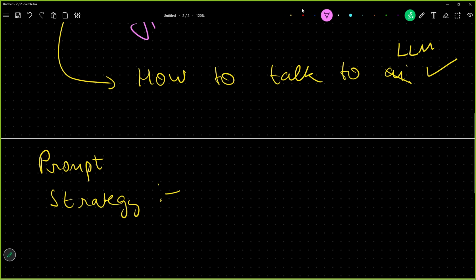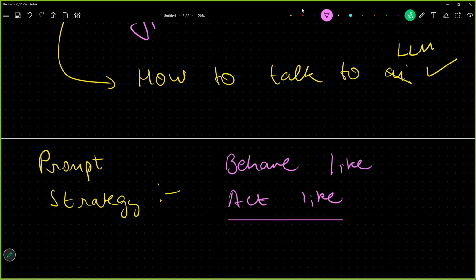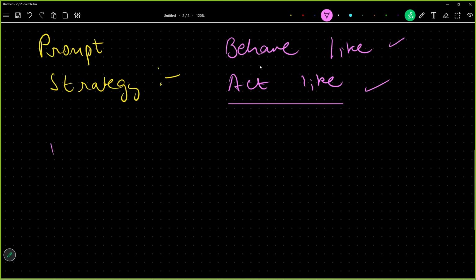For example, if I am a teacher, I used to ask it to behave like a smart teacher or act like a smart teacher. We used to use these kinds of words because it was noticed that AI performs better with these kinds of instructions. So prompt engineering is all about how you instruct your LLM. This is all prompt engineering.